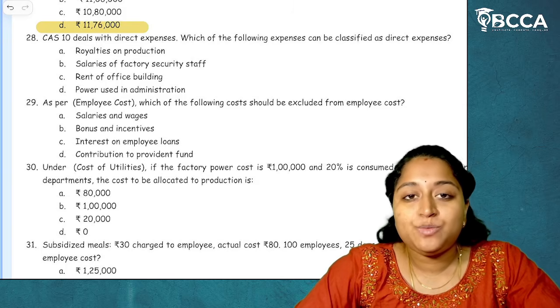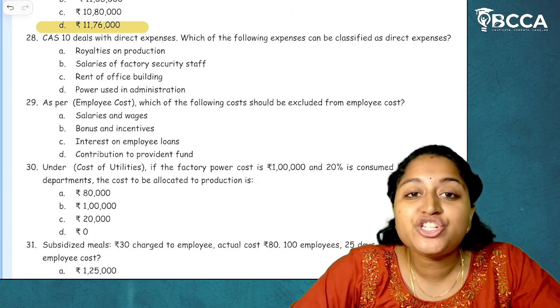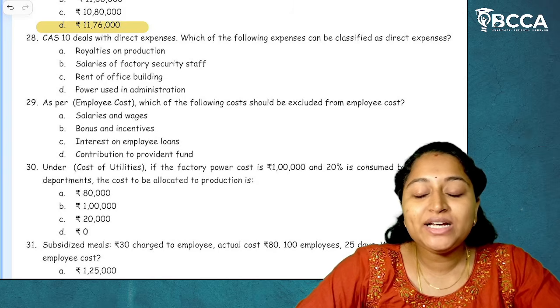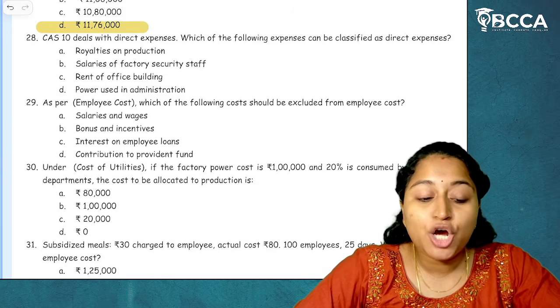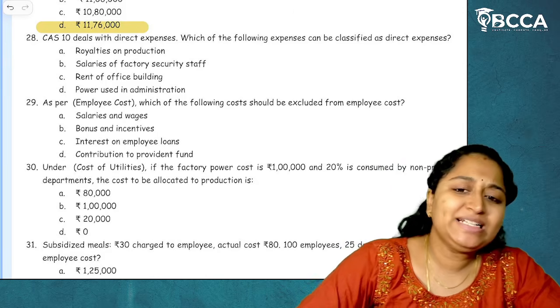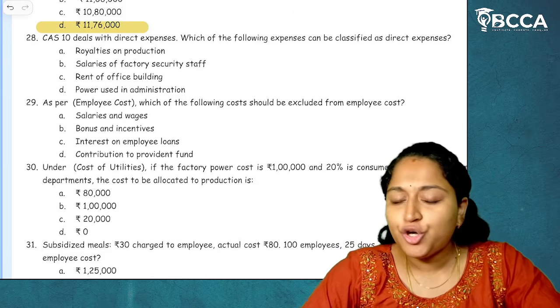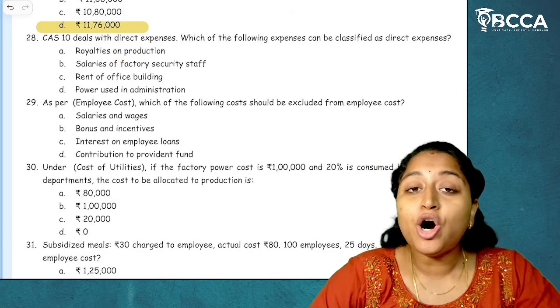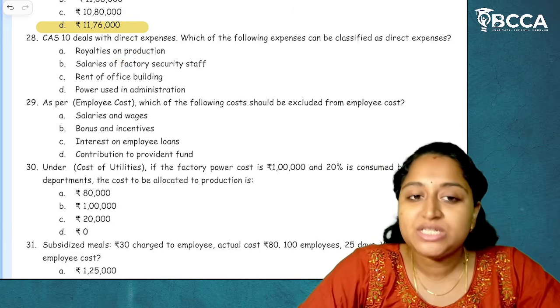Any cost which we are incurring directly for production purposes is called direct cost. If we are not incurring it for production purposes, if it is not giving us a direct benefit from the production, then it is called indirect expenditure. Here, royalties on production, they have clearly mentioned it to be of the production, which means it is a direct cost.